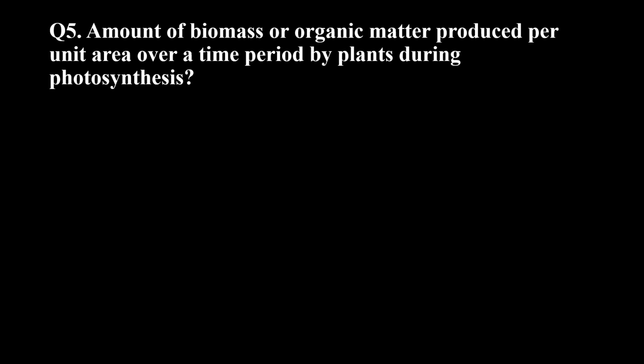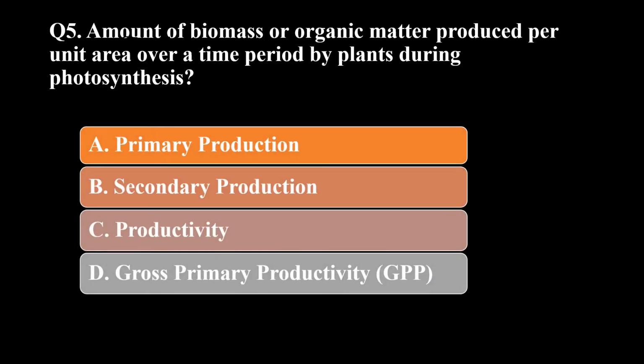Next is the amount of biomass or organic matter produced per unit area over a time period by plants during photosynthesis. We have to tell what it is called. The options are primary production, secondary production, productivity, or gross primary productivity.